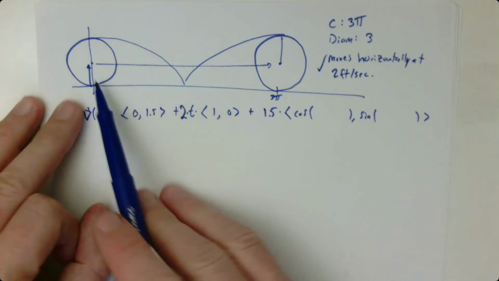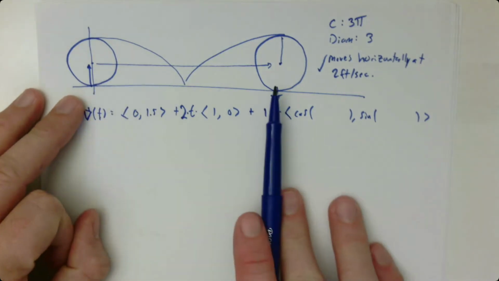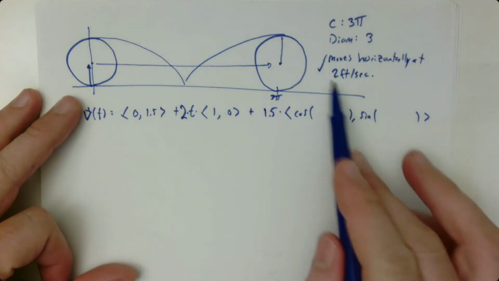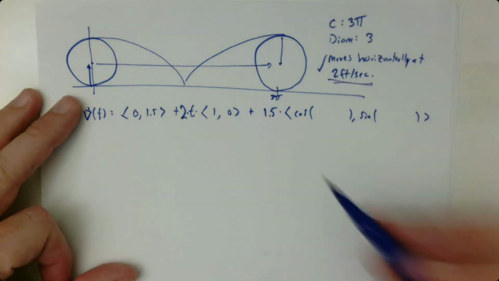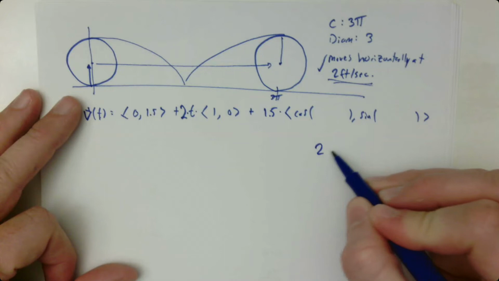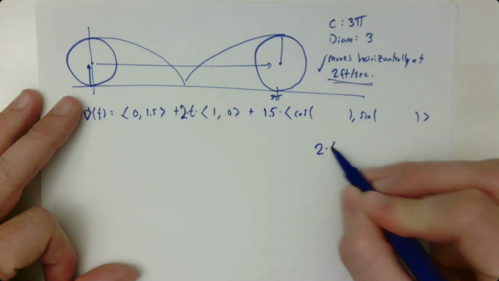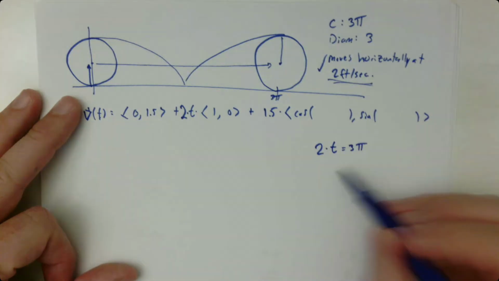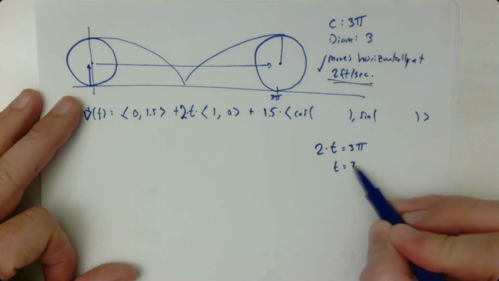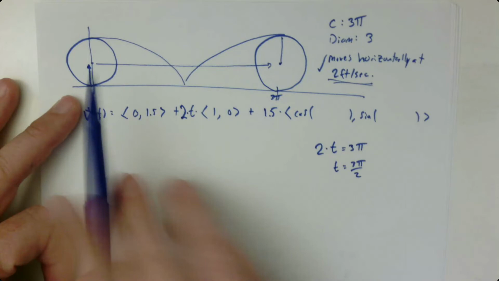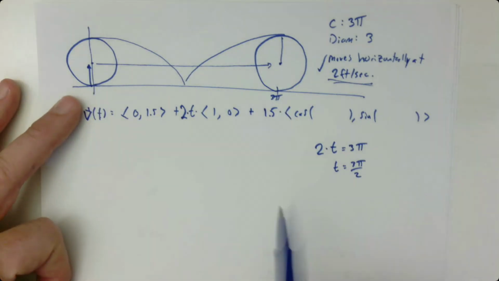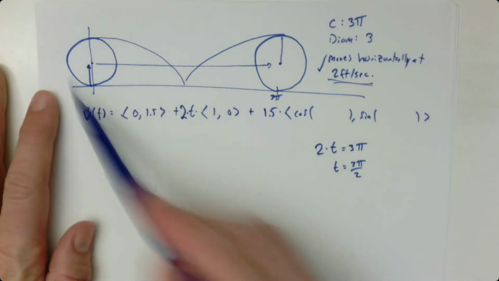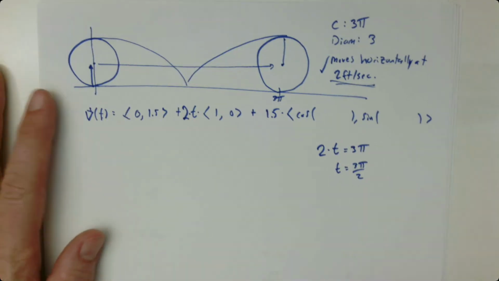But the problem is I don't know how long it takes me to move that 3 pi. But we can solve for that because I know I'm moving at 2 feet a second. So I know that moving at 2 feet a second times some amount of seconds is going to end up at a distance of 3 pi. So the time is 3 pi over 2. That's how long it takes me to go this far. And I know that that's also how long it takes me to do a full rotation of 2 pi radians.